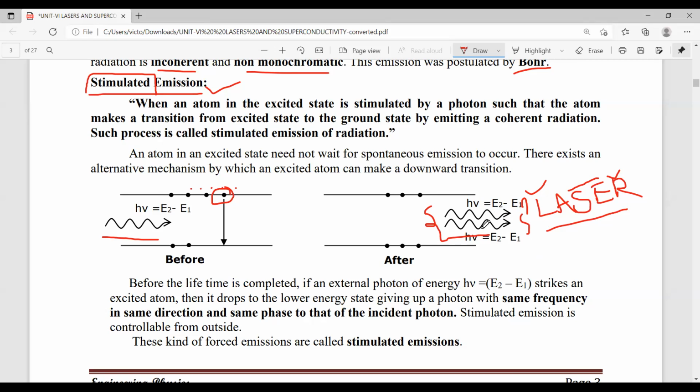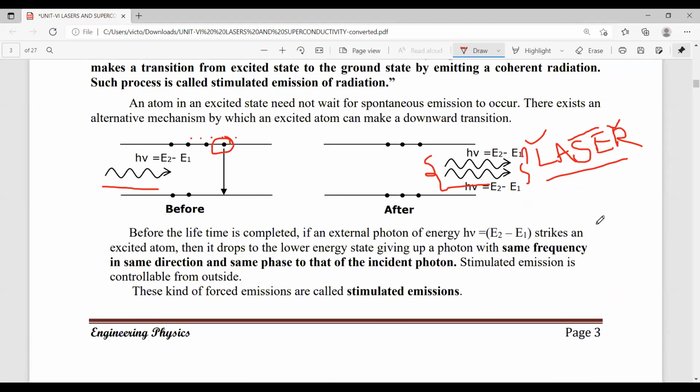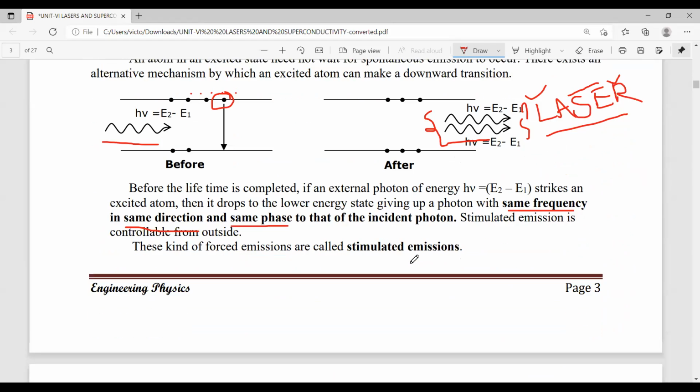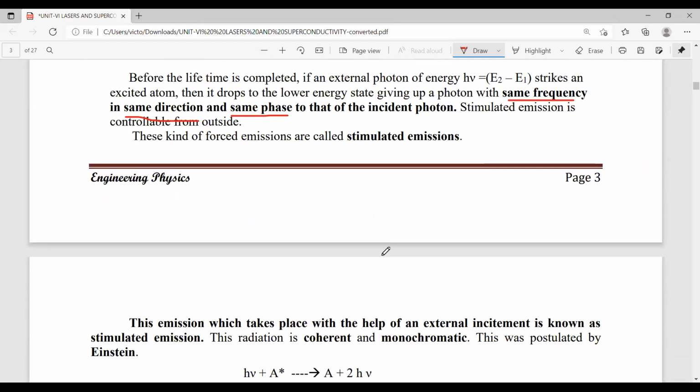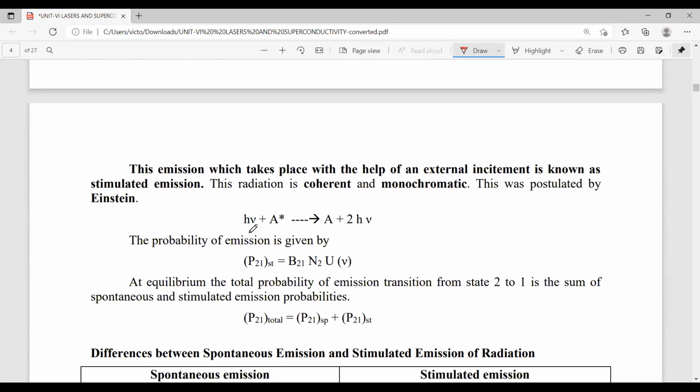So in one word, in spontaneous emission, we get ordinary light, whereas in the stimulated emission process, we get laser light. Here all the radiations travel in the same direction, same phase, same frequency, and so on. This kind of emission is nothing but stimulated emission.